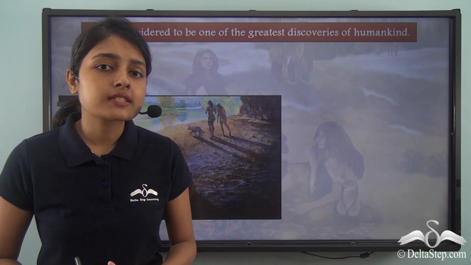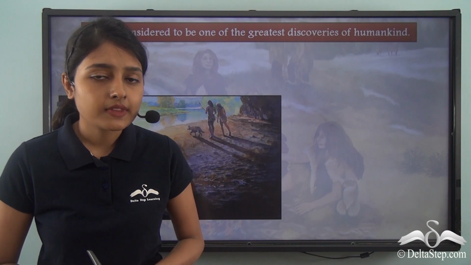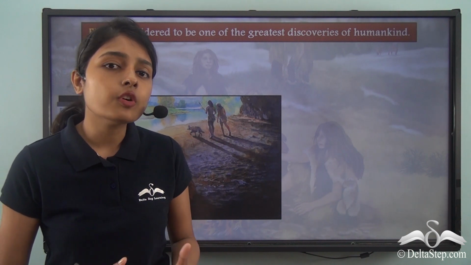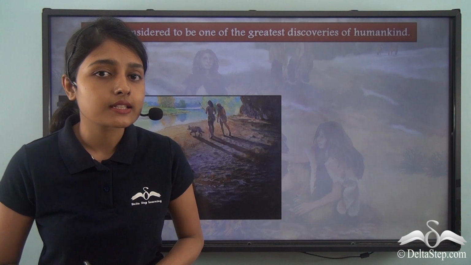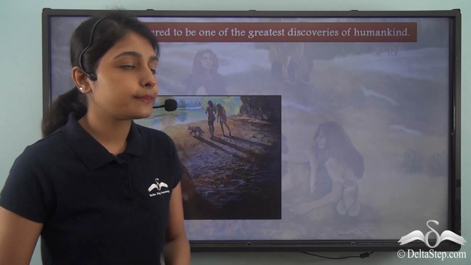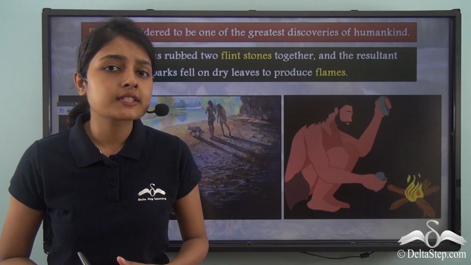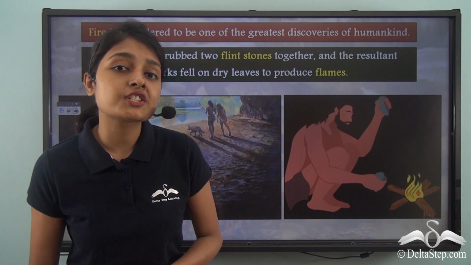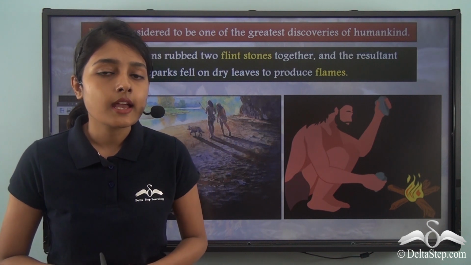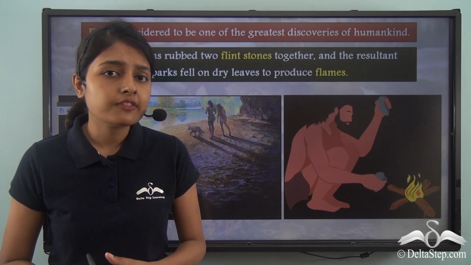Now, the question that arises in this regard is how was fire invented? It cannot happen that out of nowhere fire was invented. Let us now get into discussing the discovery of fire. Now, this extremely important discovery that almost changed the face of humankind might have been accidental. It might have been unwilling.